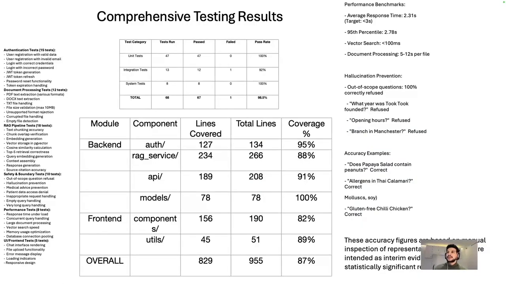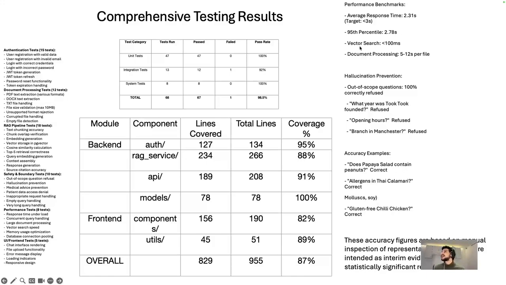Next, we have the comprehensive testing results. These are the automated test results, which were taken using PyTest and different systems. I've achieved 98%, which was 67 passes in 68 tests. You can see the tests here. We have 15 authentication tests, such as creating the account, then document upload, RAG pipeline tests, safety tests, boundary tests, performance tests, and UI front-end tests.